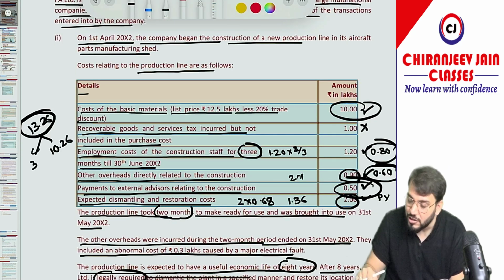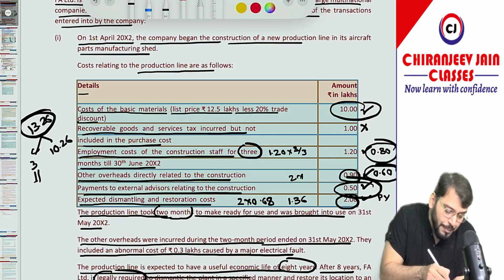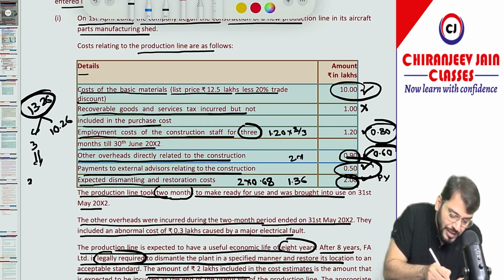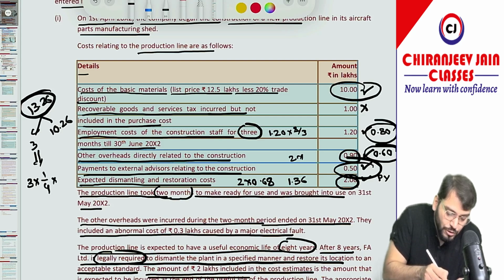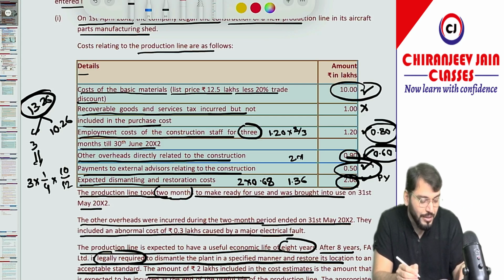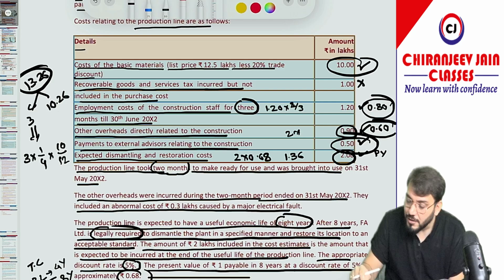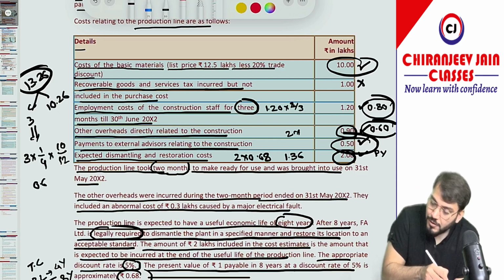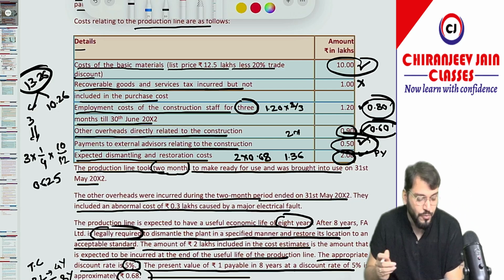Let us calculate for the 3 first. The depreciation will be 3 lakh into 1 by 4 into 10 by 12, because depreciation will commence from 31st May only. 3 divided by 4 into 10 divided by 12 is coming 0.625.